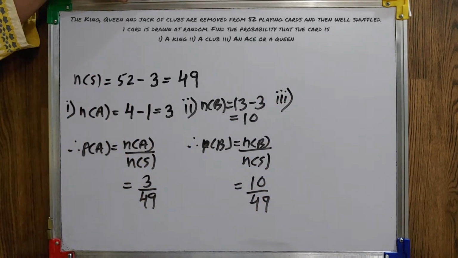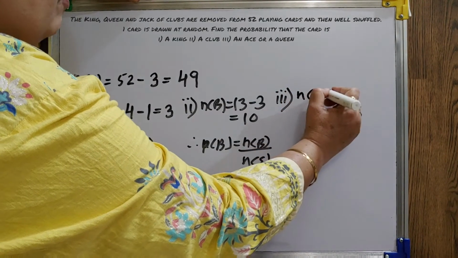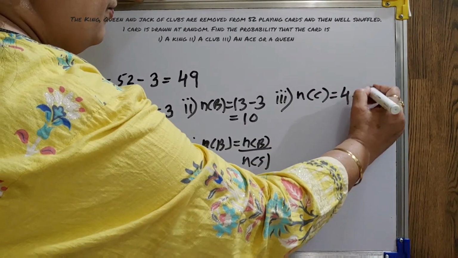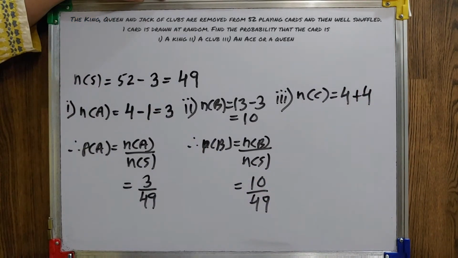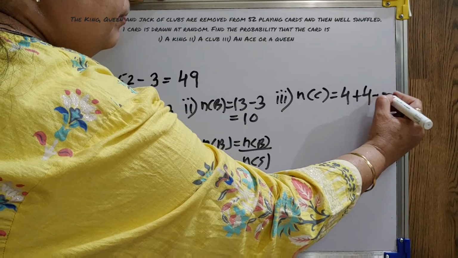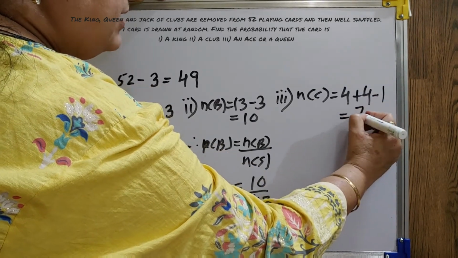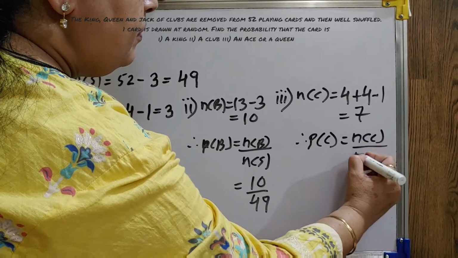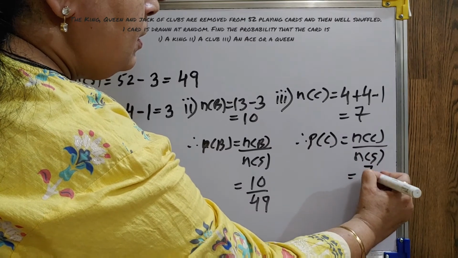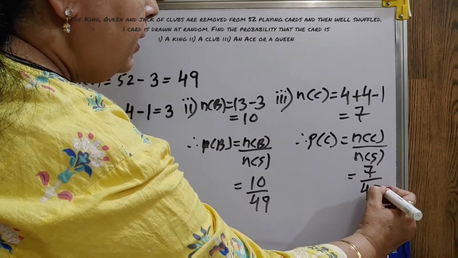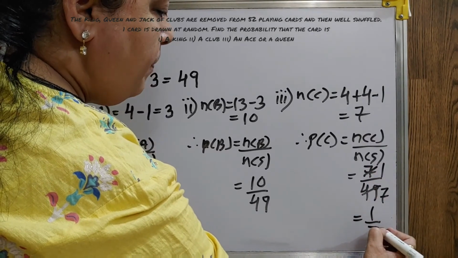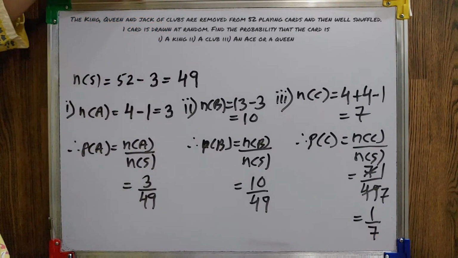So, you have to read the question properly. Third part, an ace or a queen. Now, there are 4 ace cards. We have not removed anything. Now queen, there are 4 queens. But out of these 4 queens, the queen of the club we have already removed. So this will be 7. So probability will be 7 by 49. Now it is reducible. Reduce it. Always keep in mind, if the fraction is reducible, always reduce it.